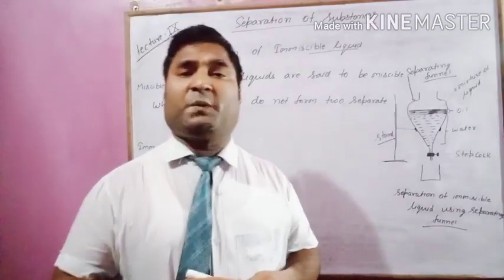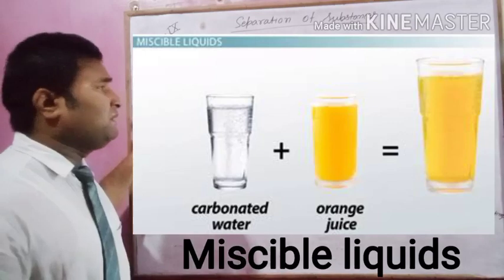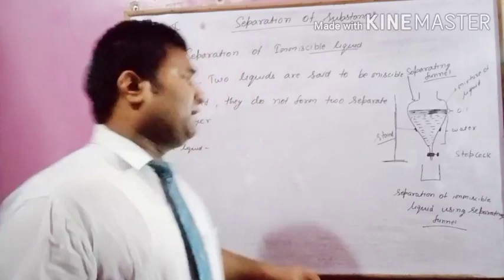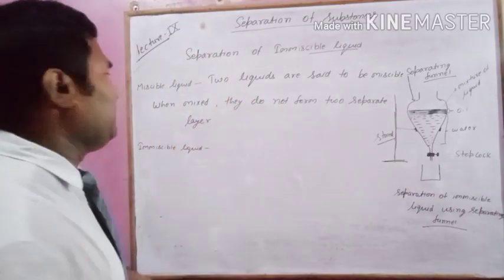Means two liquids are said to be miscible when mixed they do not form two separate layers. It is called miscible liquid.